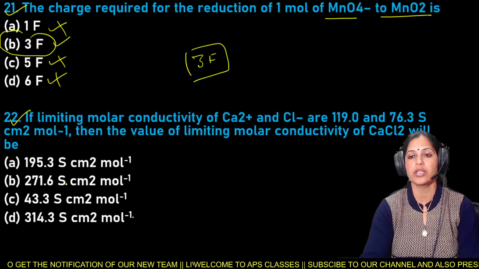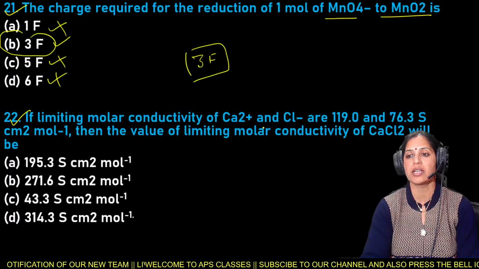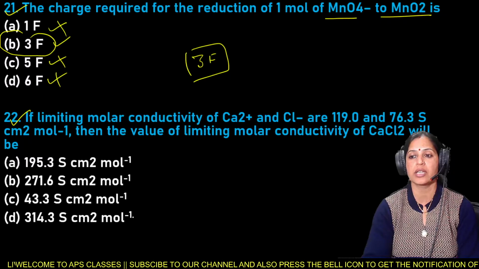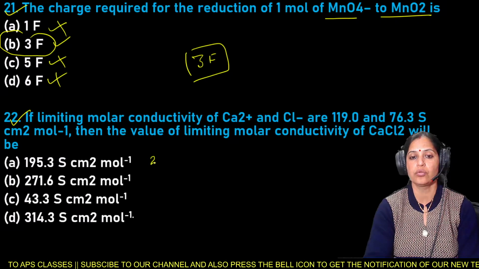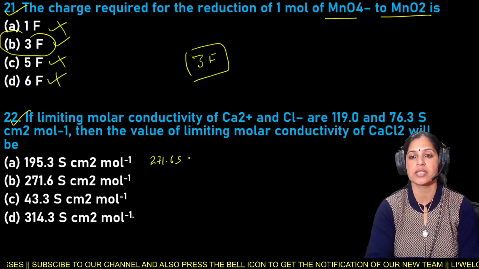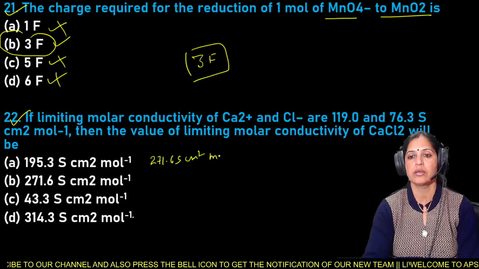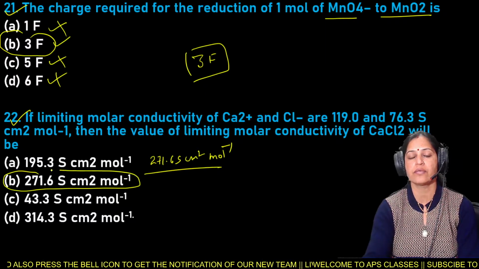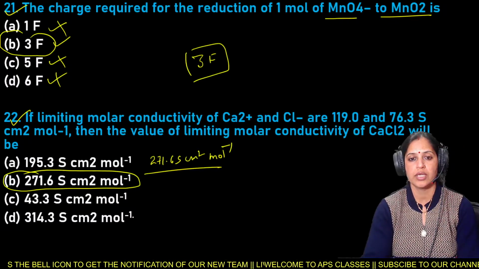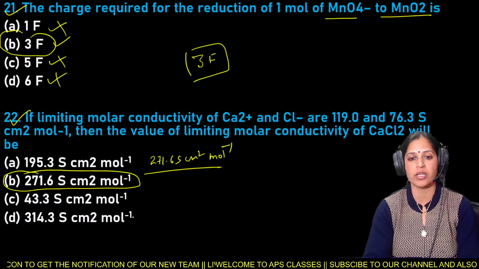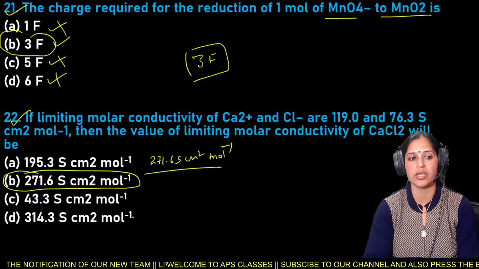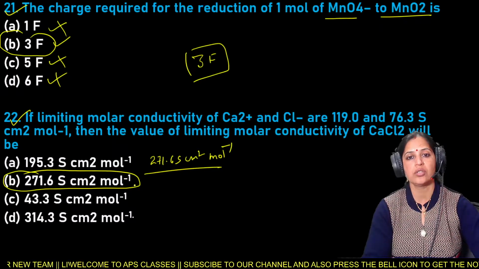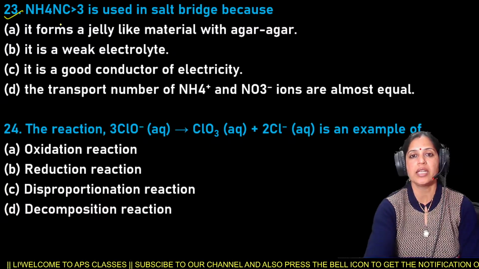So if limiting molar conductivity of Ca2+ and Cl- are 119.0 and 76.3 S cm² mol⁻¹, limiting molar conductivity of CaCl2 will be 271.6 S cm² mol⁻¹. So here option B is the right answer for question number 22. That is 271.6 S cm² mol⁻¹. So this is the right answer for question number 22. Next is question number 23.